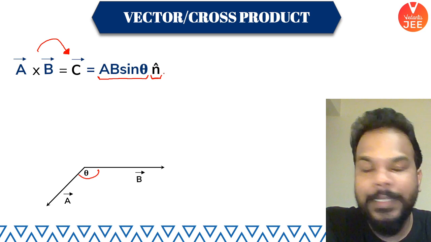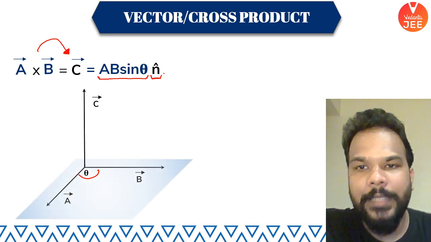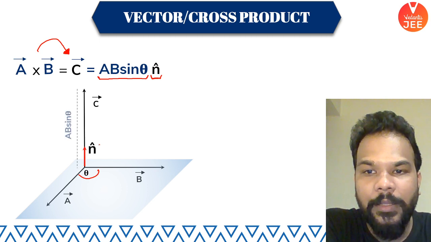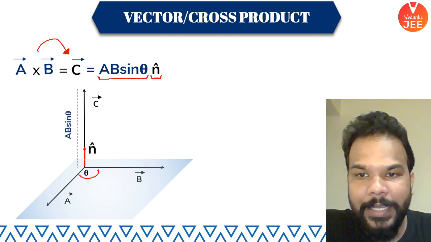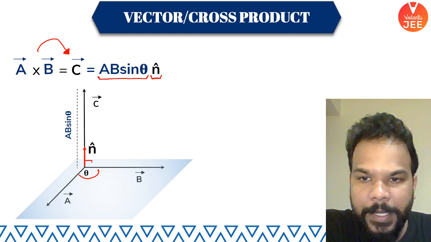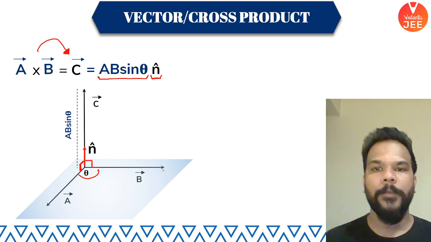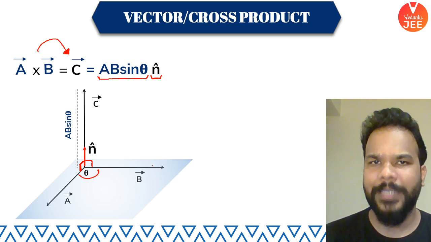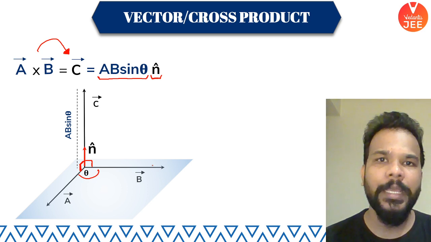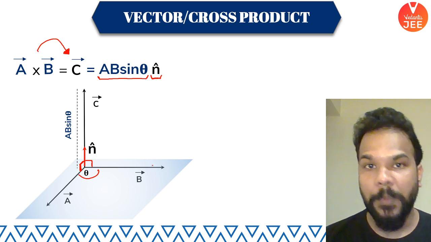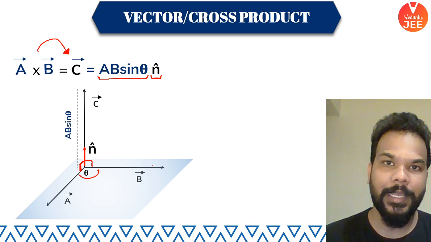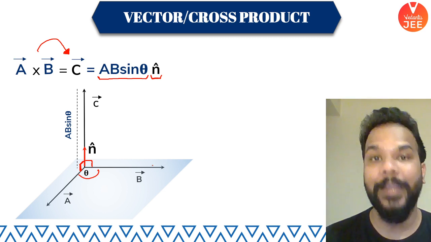What is this direction n cap? This direction is perpendicular to both vector A and vector B. This is basically your AB sine theta magnitude, and it is perpendicular to vector B as well as perpendicular to vector A. Means what? Just as an example, if vectors A and B are in the xy plane, then the direction that is perpendicular to both of them is basically this or this. So these are the possibilities for the direction of vector A cross B.